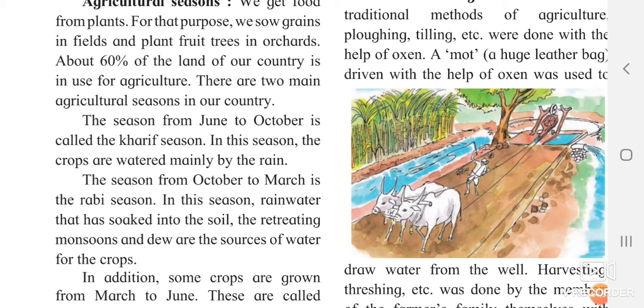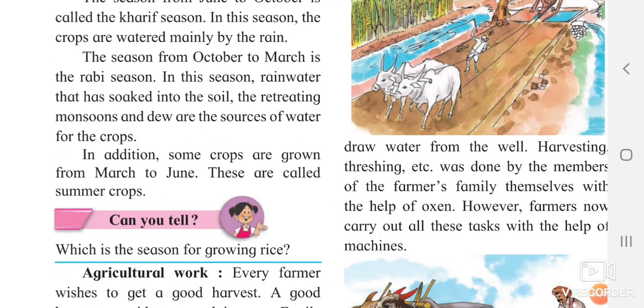Now, June to October is finished, October to March is finished. So what about March to June? From March to June, the crops growing here are called summer crops. So just now we have seen three types. One was the Kharif season, one was the Rabi season, and the next is summer crops.